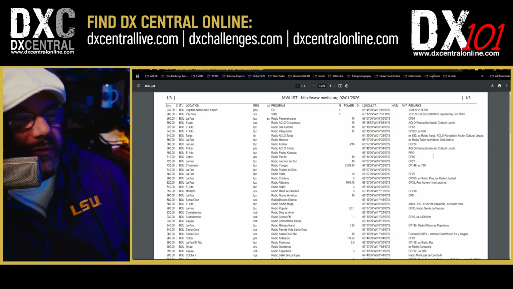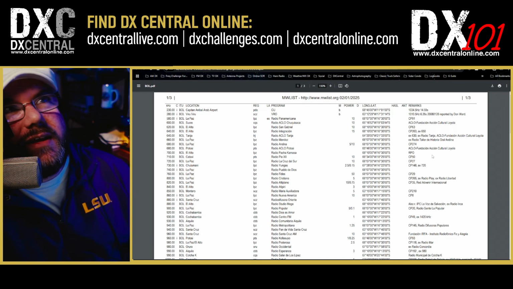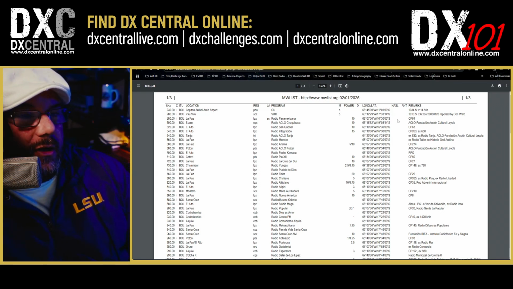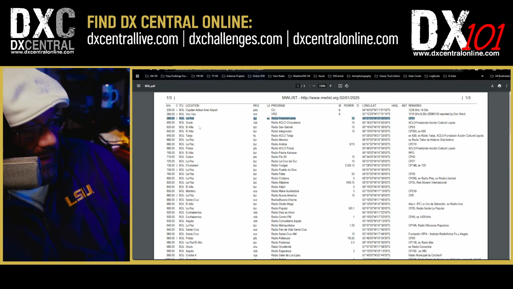So I'm just going to go through and arbitrarily pick a number here for myself. I would think anything 10 kilowatts or more, I've got a shot at hearing. So I just have to make sure it fits on the frequency that I've got an opening on. So for instance, here's a 10 kilowatter on 580. I think that's a possibility. I could probably make that work.